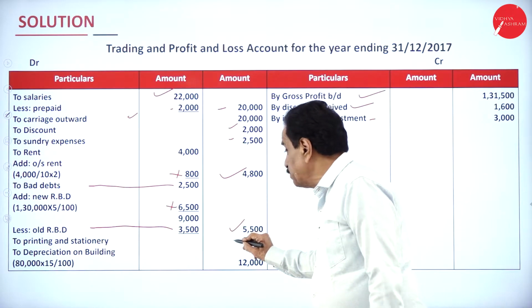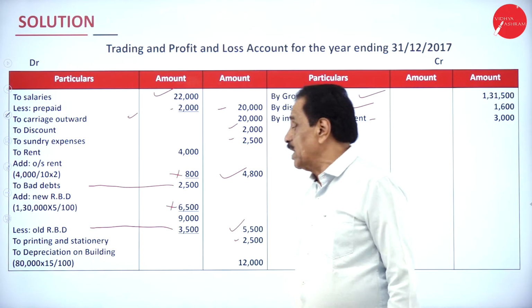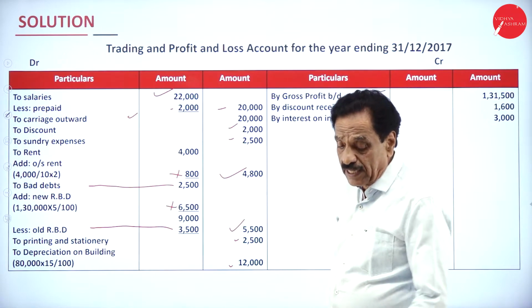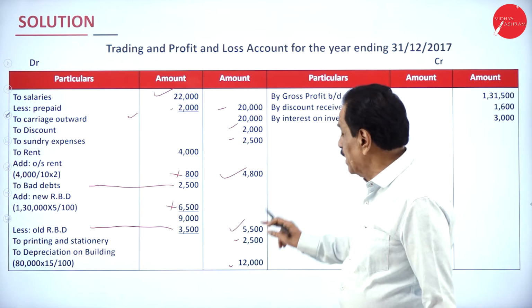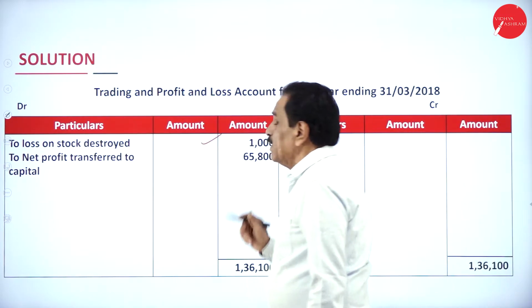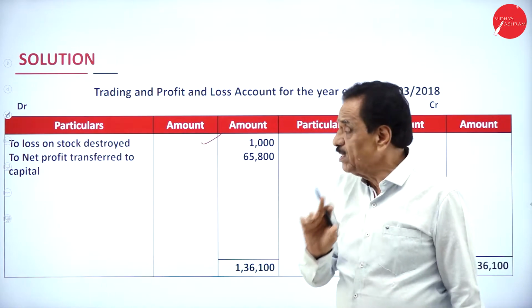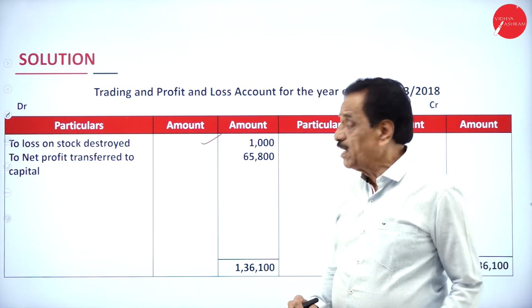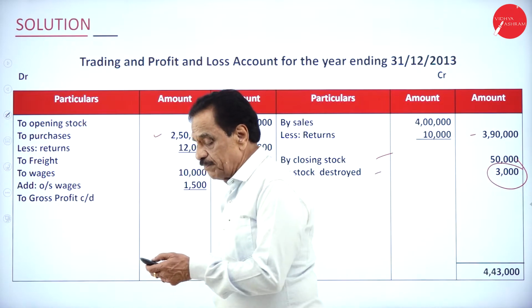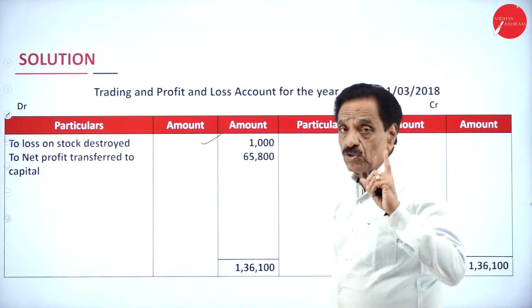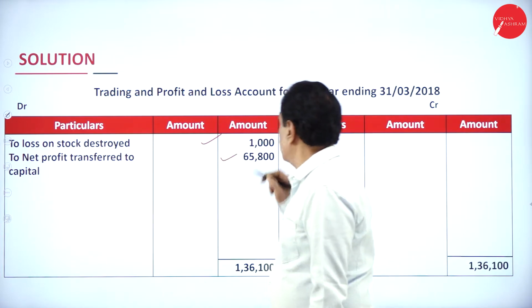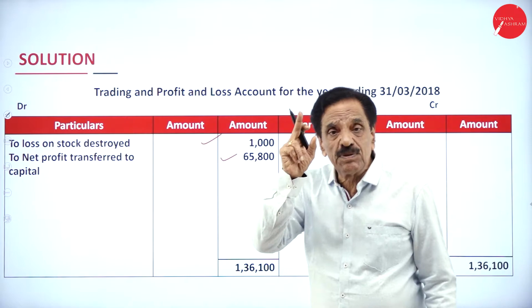Printing and stationery is an expenditure you have got. Your building value is 80,000. 15% of 80,000 is 12,000. It is an expenditure. While you are doing the balance sheet, out of the building, 12,000 should be deducted. Then loss on stock destroyed. Your loss is totally 4,000. Out of that you recover 3,000 rupees. Here we show that your loss on stock destroyed is how much? 3,000 rupees. Here 1,000 means you recovered how much? 2,000. How much you could not recover? The balance of 1,000. The net figure is 65,800, which has been transferred to balance sheet.